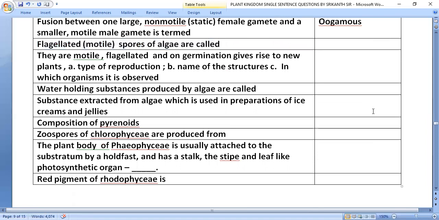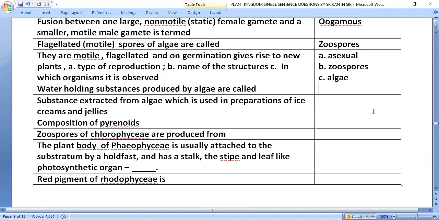Flagellated or motile spores of algae are called zoospores. They are motile, flagellated, and on germination give rise to new plants. What type of reproduction is this? It is asexual reproduction. Name of the structures which are formed here: zoospores. In which organism is it observed? Algae.